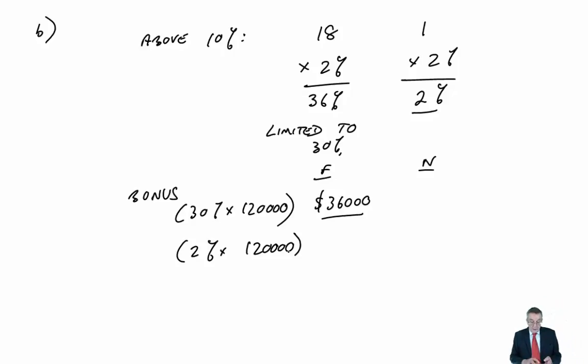And I should be able to do this in my head, but I always get the number of decimal places wrong. It's 2,400. So there we are. Part B, the bonuses. That was nice. I don't know, I'm repeating myself. I think that was very, very easy indeed, in that even if you got part A wrong, you get full marks for doing part B right on your figures.